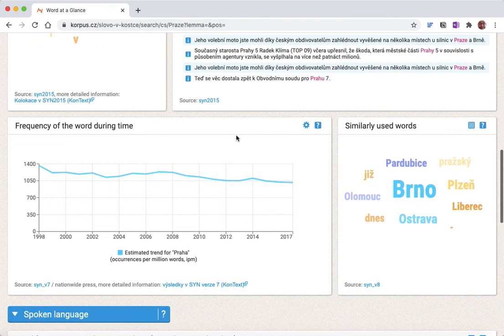But if I scroll down even more, I'm going to see these similarly used words, and it's going to show me other words that are used kind of the same way as Prague.